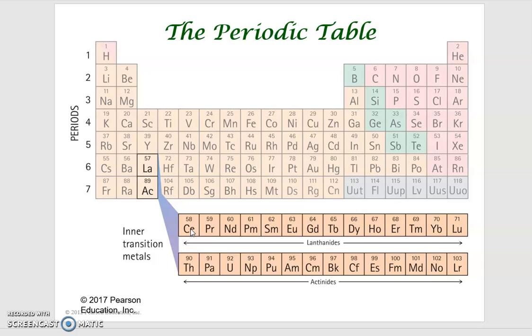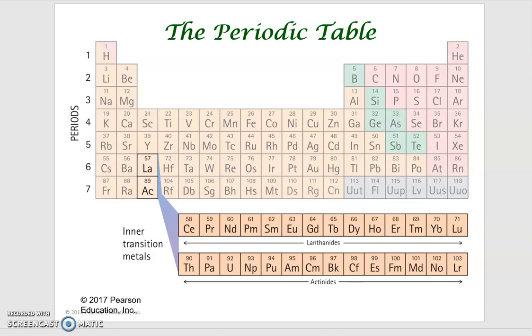If you don't remember the atomic number, please go back and check the definition. It is from 58 to 71 for period 6. And for period 7, the atomic number is from 90 to 103. And these are the so-called inner transition metals.